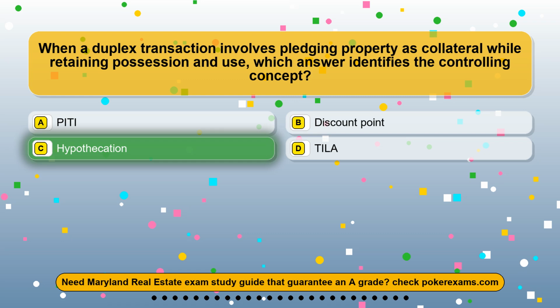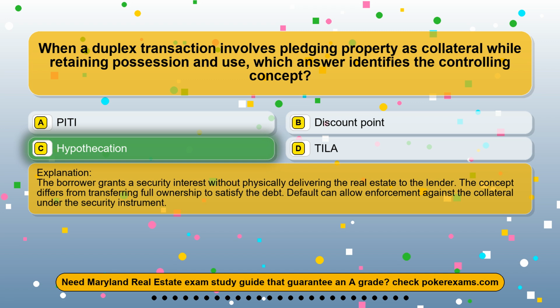The correct answer is option C, hypothecation. The borrower grants a security interest without physically delivering the real estate to the lender. The concept differs from transferring full ownership to satisfy the debt. Default can allow enforcement against the collateral under the security instrument.